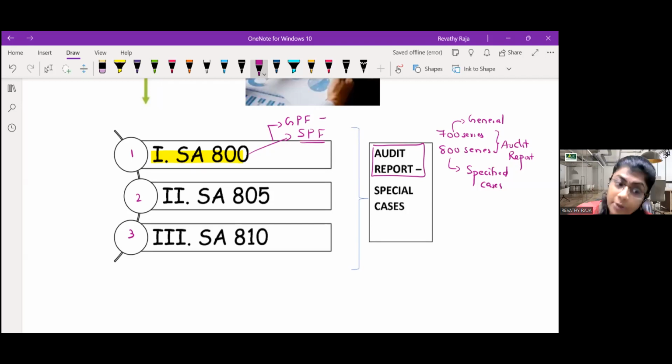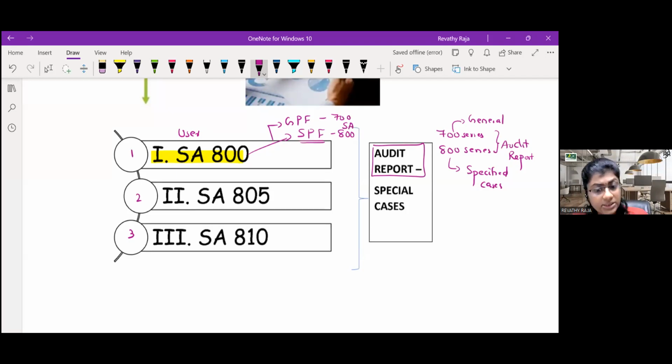For general purpose, which series is applicable? 700 series. Whereas when you do the audit as per the requirements of a specific user, like the creditor, then SA 800 will apply.